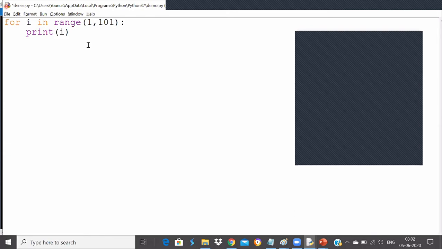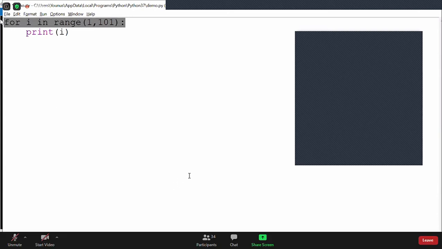For statement, I told you don't worry. I'm not teaching it right now because it's loops. I'm telling it to loop for 1 to 101, so 101 will not be included. It will loop for 100 times. So it's true, Nitesh, it's a confusion for everyone. I told you don't worry, it simply repeats 100 times. If you're worried about the syntax, please don't worry. Only worry about the output.